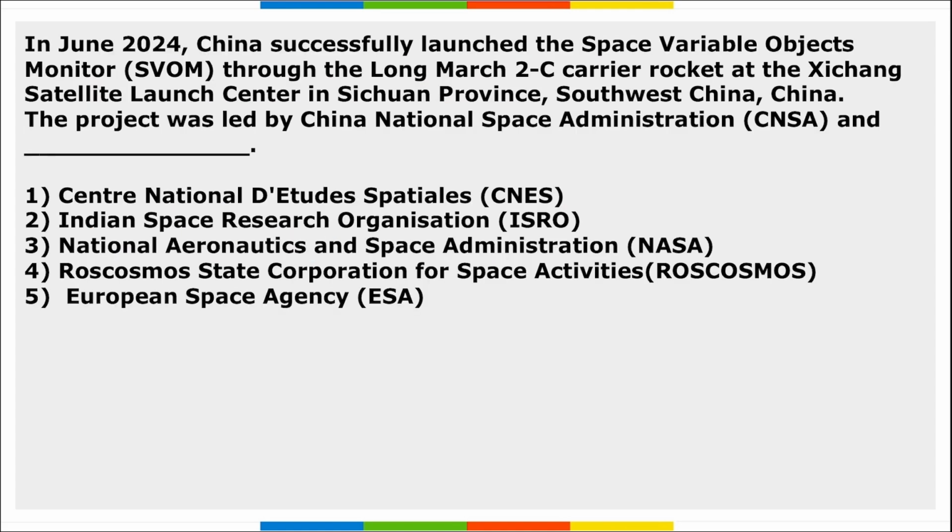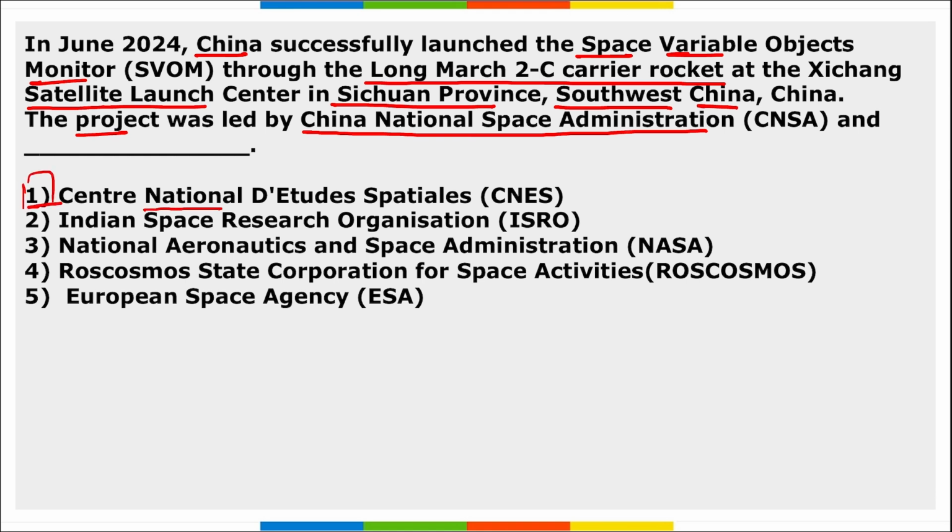Next is, in June, China successfully launched the Space Variable Objects Monitor through the Long March 2C carrier rocket at the Xichang Satellite Launch Center in the Sichuan province of southwest China. The project was led by the China National Space Administration and which organization? It is CNES, that is the Centre National d'Études Spatiales. Remember, this is the space organization of France, right?